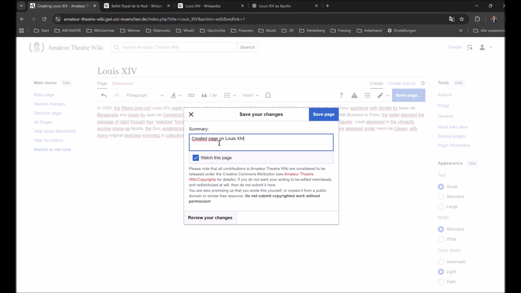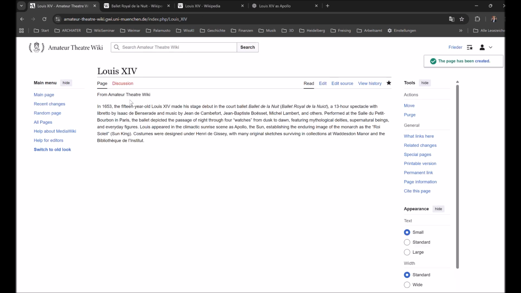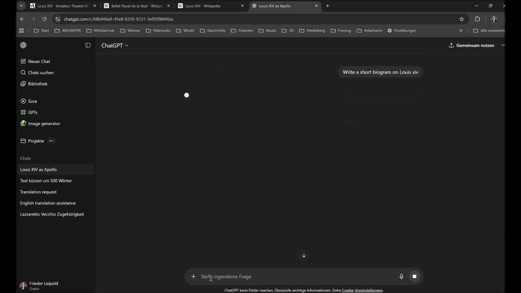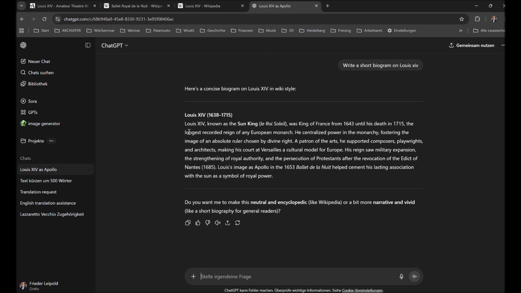So now I have text about Louis XIV as amateur actor, but I also want to add some overall biographic information, and for that again I use ChatGPT. So again, I copy this text, and then I go back to our editing page.